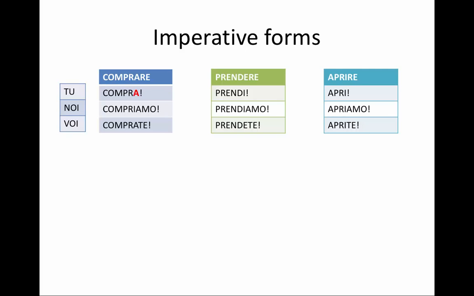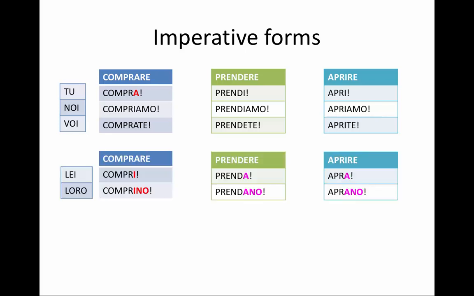Let's look at the forms. These are the informal forms for tu, noi, and voi, and look at this. Doesn't it look identical to the present tense, except in one case, which is the tu form for -are verbs. So instead of saying, tu compri una maglietta, that would be a statement. If I'm giving you a command, I will say compra una maglietta. So that is the only difference. The rest of the verbs and the rest of the conjugations, they're exactly the same as the present tense.